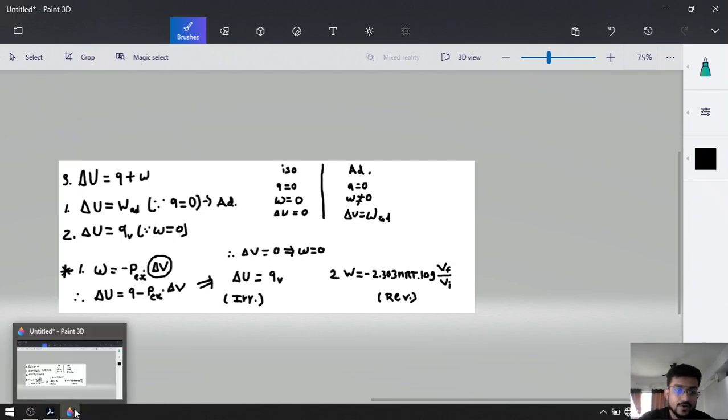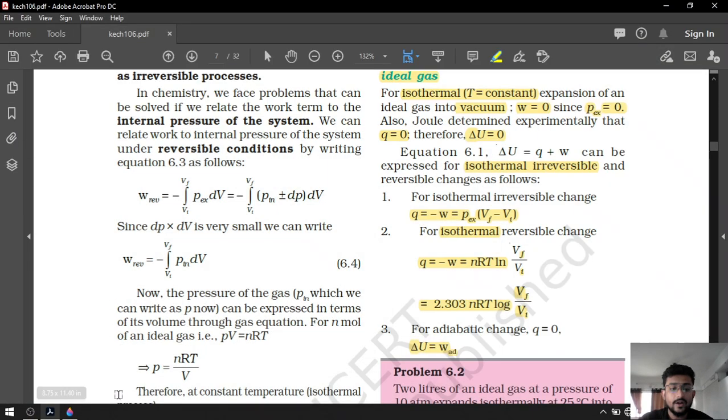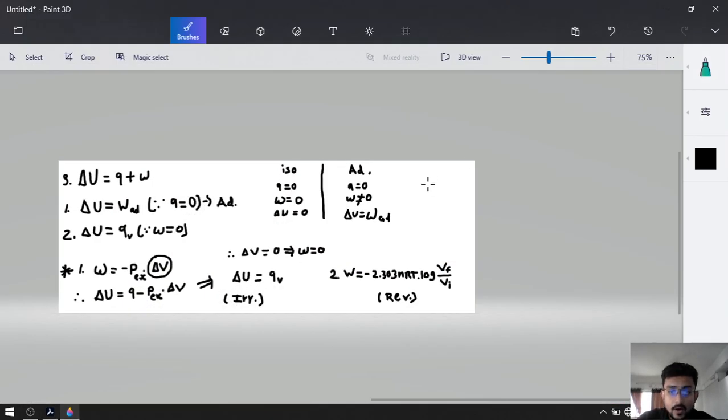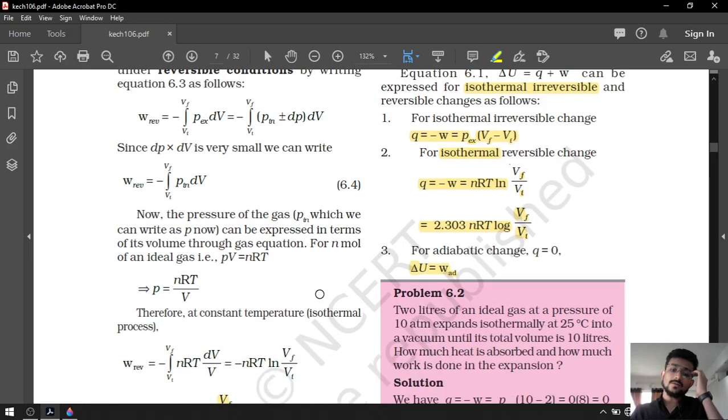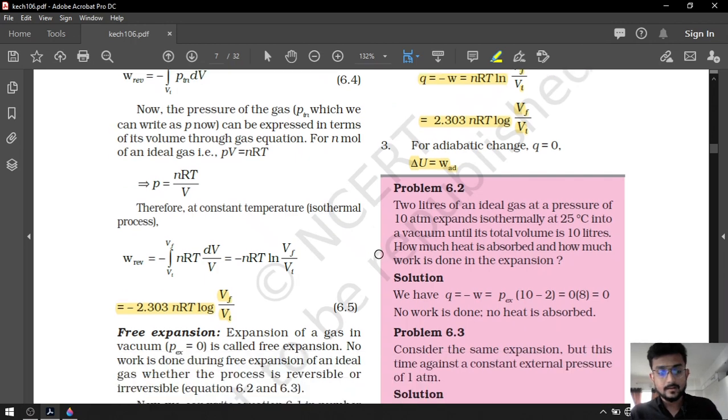So what we have learned from this topic is that for the isothermal process, delta U is equal to 0. Now let's solve the problems.